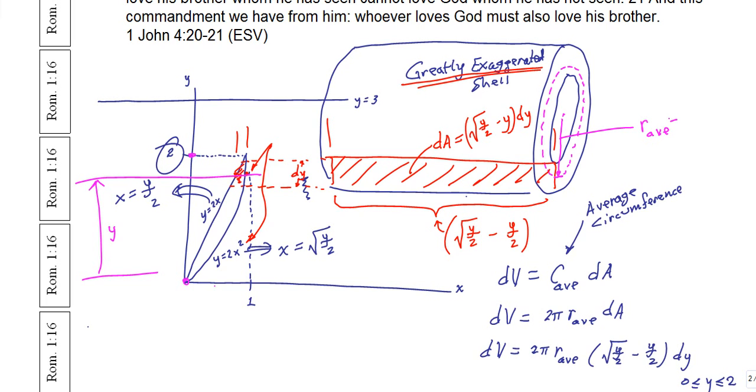So our R average is going to equal all of this piece, which is the 3, minus the y. So 3 minus y is going to give me the R average.